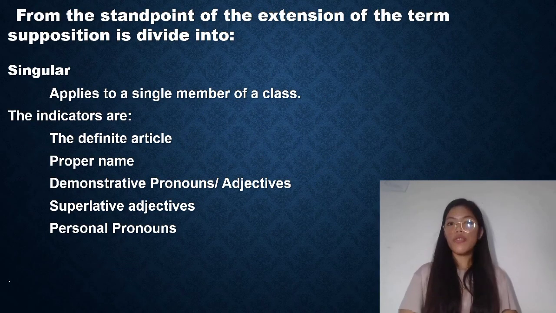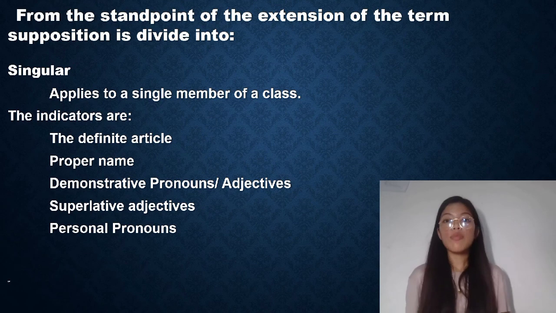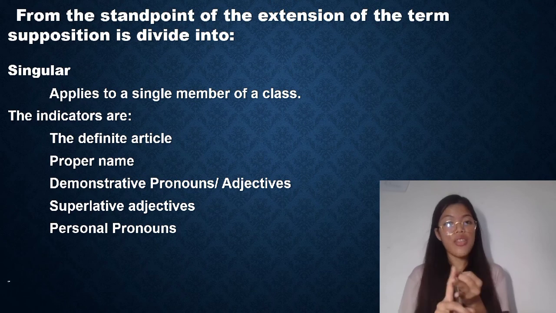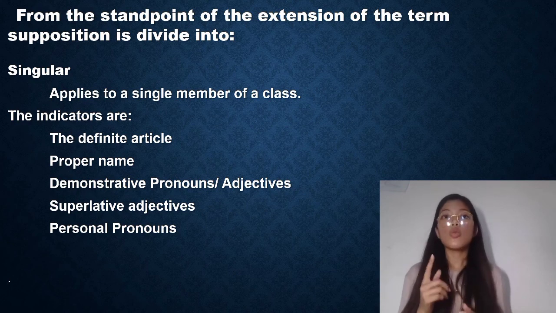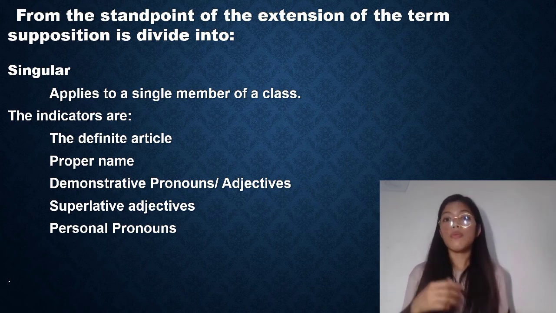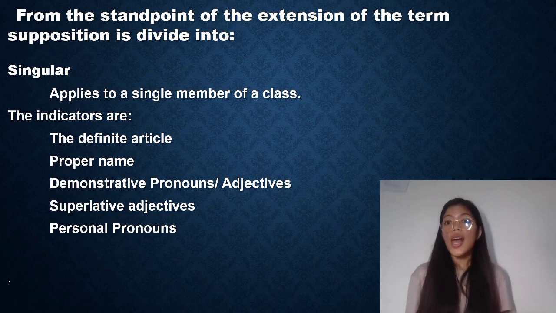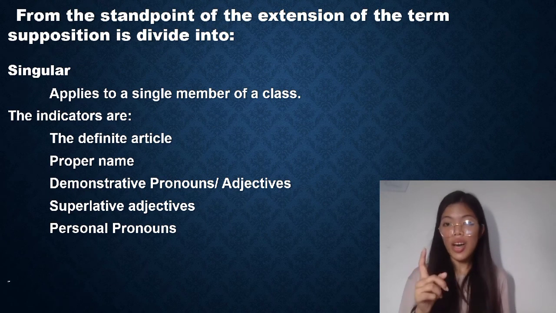Next, from the standpoint of the extension of the term, supposition is subdivided into four. Let's tackle first singular. Singular refers to a definite individual or thing. The indicators are the definite articles such as the, proper names such as Luneta, Michelle, demonstrative pronouns or adjectives such as that, this, superlative adjectives such as most, best, worst, personal pronouns such as he or she, her or his. For example, the student is comatose. So it's singular because it pertains to only one person and it has a definite article which is the.